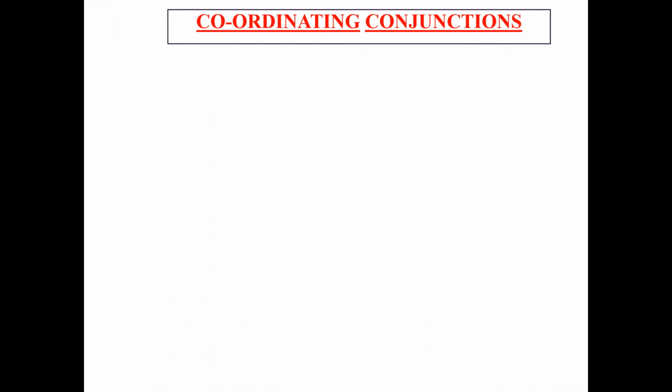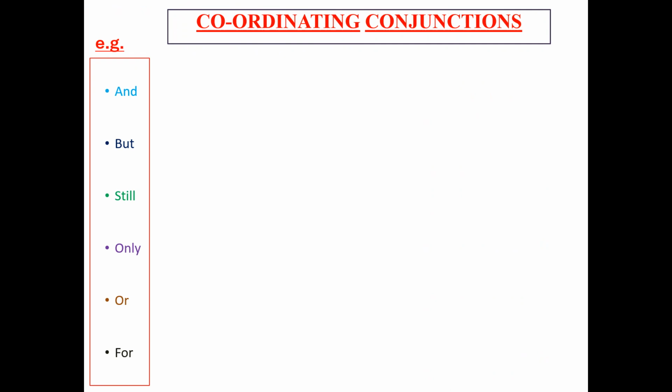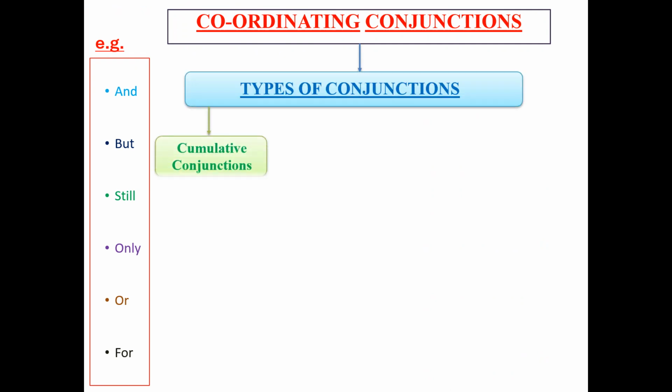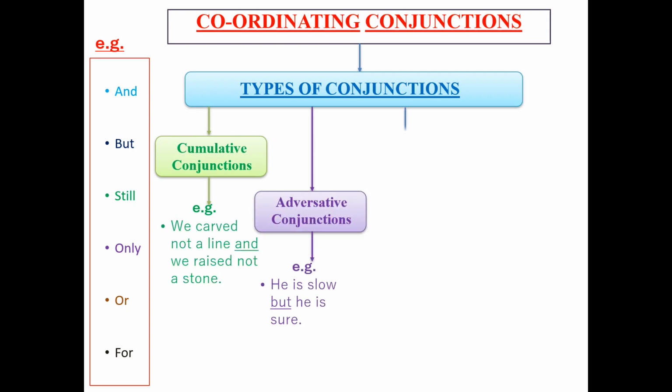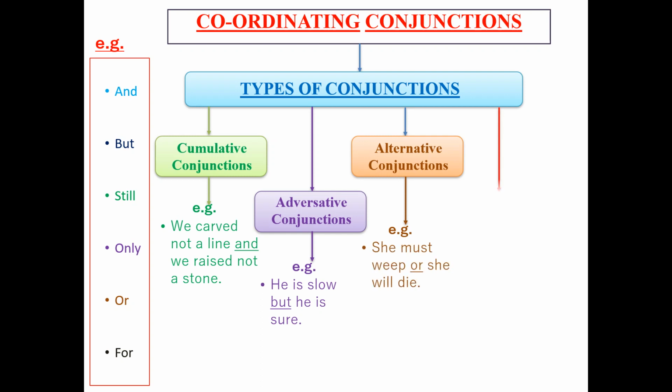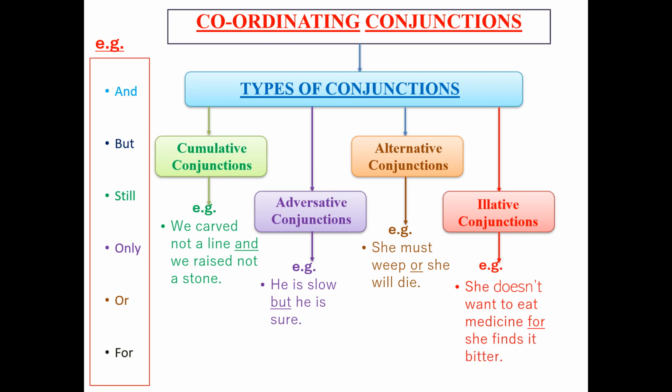We come down to coordinating conjunctions. These conjunctions join two independent statements of equal rank. The important coordinating conjunctions are and, but, still, only, or, and for.